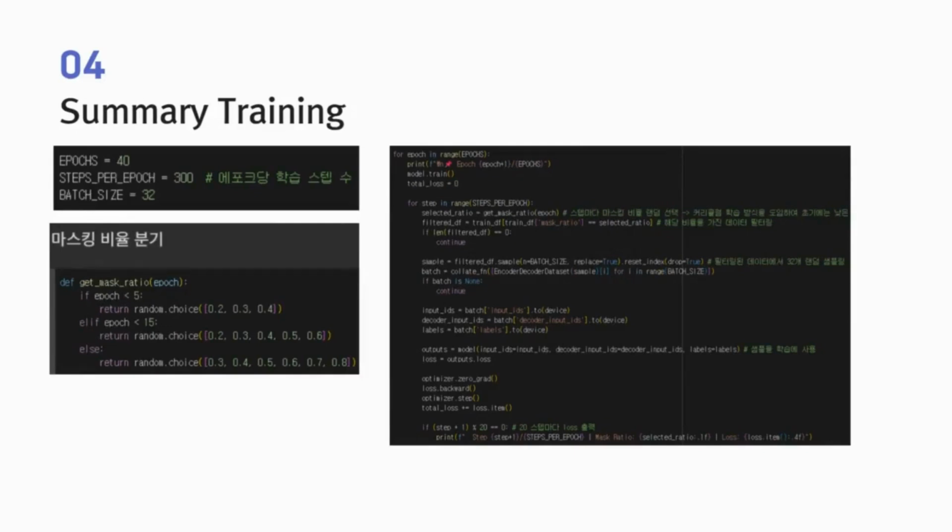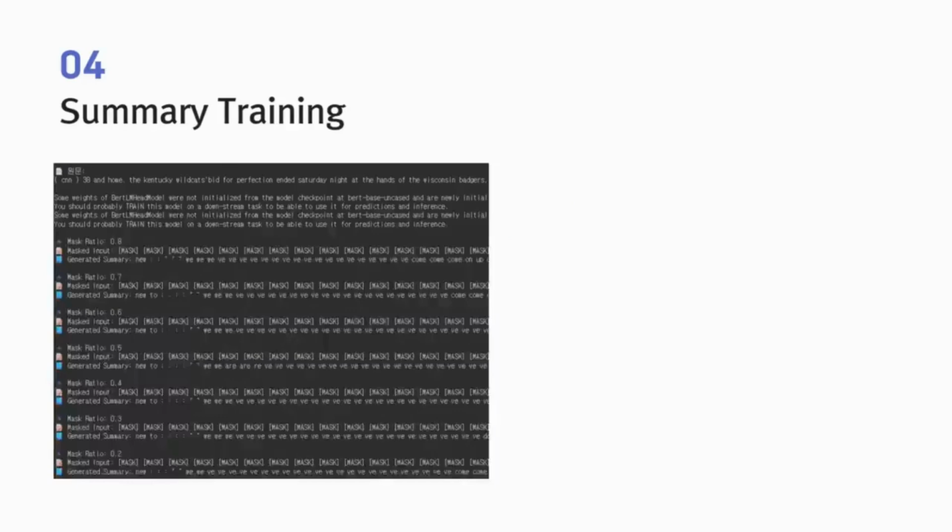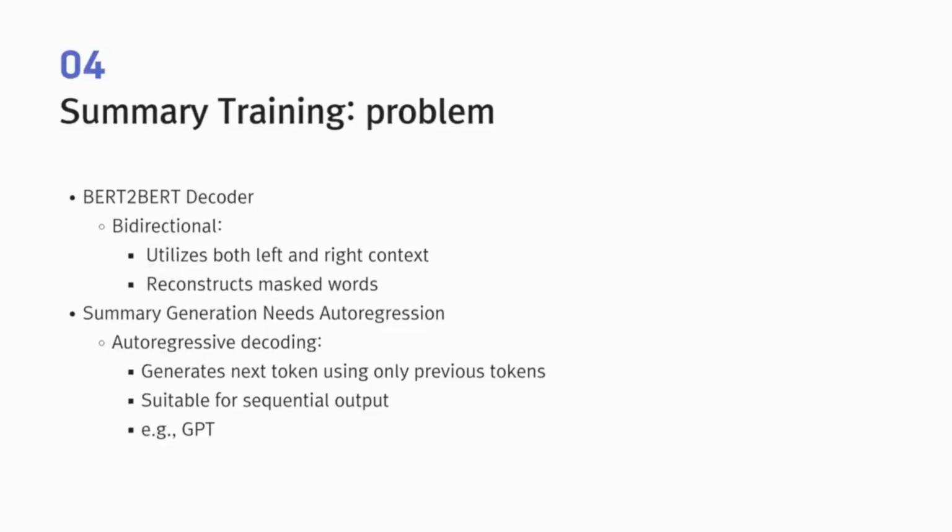At first, masking ratios were selected randomly. Later, we applied curriculum learning, gradually increasing the mask ratio range over time. However, after epoch 33, validation loss began to increase, and final accuracy remained at about 16%. ROUGE scores were also low. When we tried to generate summaries, the outputs were mostly meaningless. The main issue was that the BERT-to-BERT decoder is not autoregressive, which made it unsuitable for sentence generation.